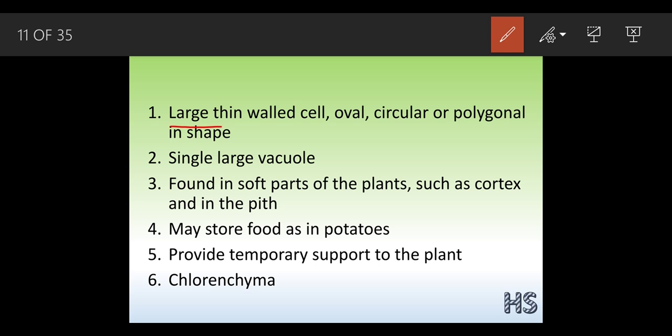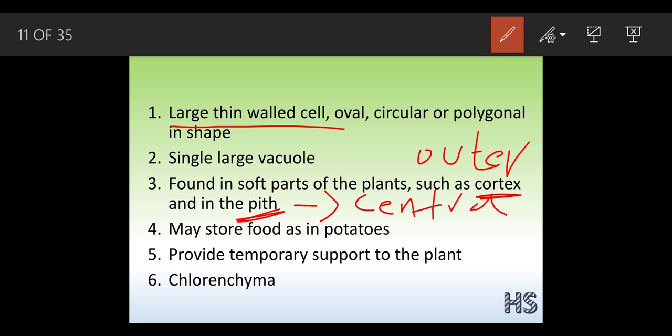Parenchyma have large thin-walled cells. They may be oval, circular or polygonal in shape. They have a single large vacuole because they work for the supporting system. They are found in the cortex and in the pith region. What do you mean by that? The cortex means the outer region of the plant, and pith means the central region of the plant.